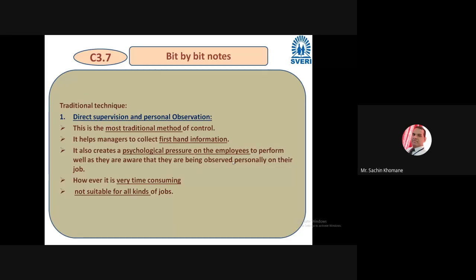I should perform well. This method is very time consuming, but as you know, CCTVs are an alternative, where people can be effectively monitored, right? So personal observation can be possible in this stage. Now if you use this recent technology, this kind of technique is not suitable for all kinds of jobs, remember. We had that discussion in the last lecture.